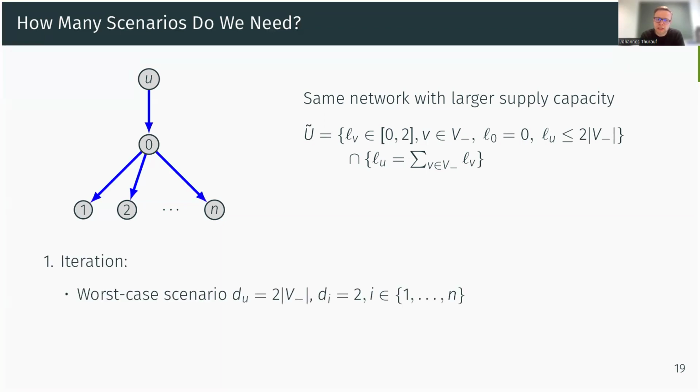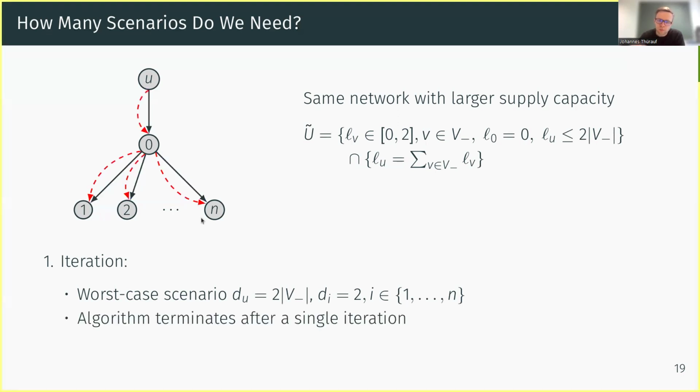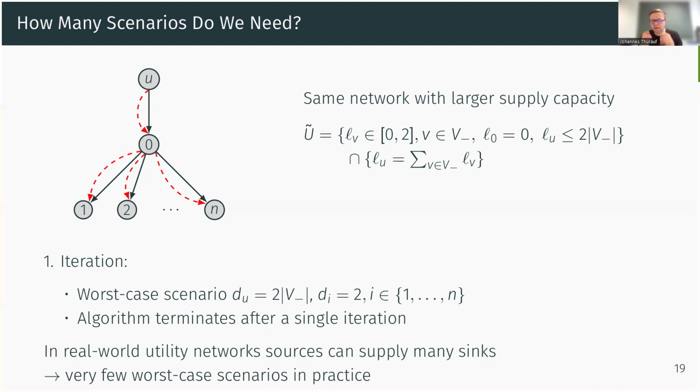And when you now start our algorithm, in the first iteration, this source will supply to each of the sinks its maximum demand. You expand the network and you terminate after a single iteration.